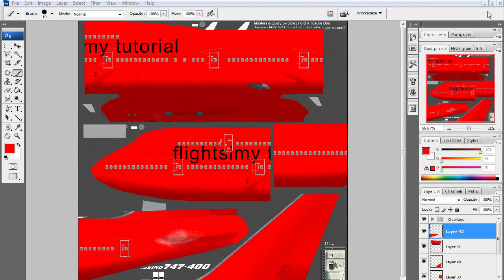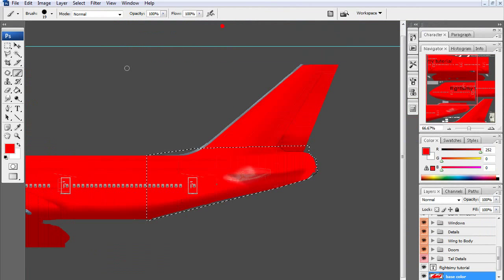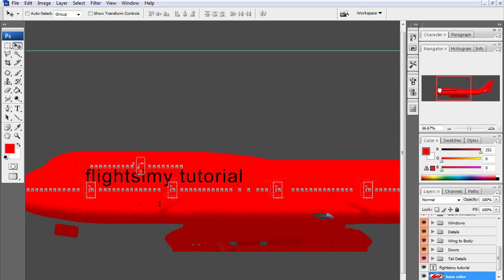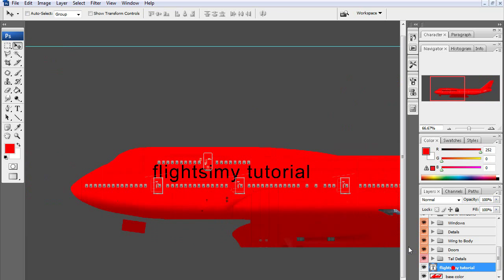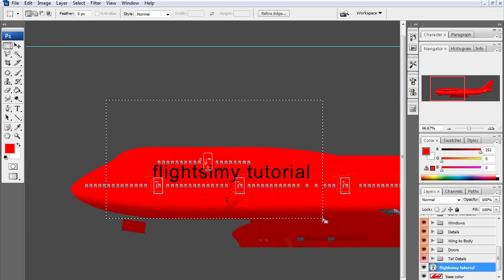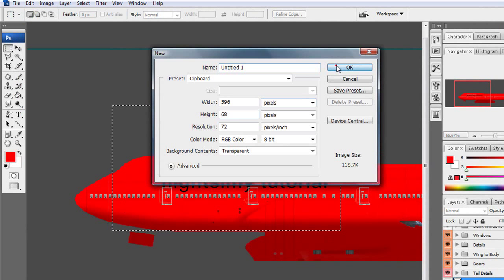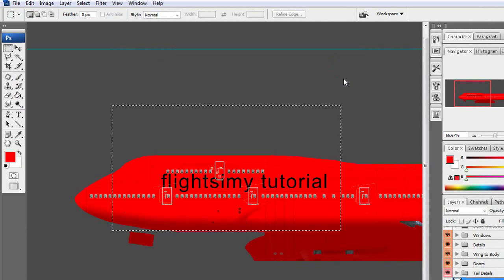Okay, so I've just finished painting the aircraft. Now what I want to do is go back over to the original bit where I originally painted the aircraft, and go over toward the text. So you want to highlight all the text which you have and copy it and paste it into a new document, like so.